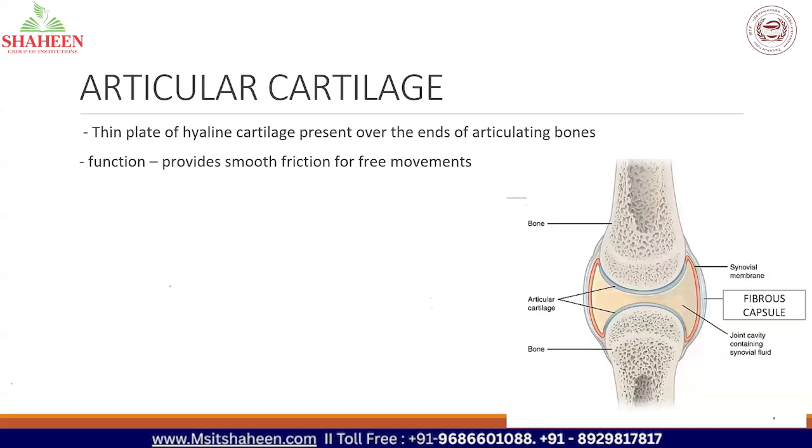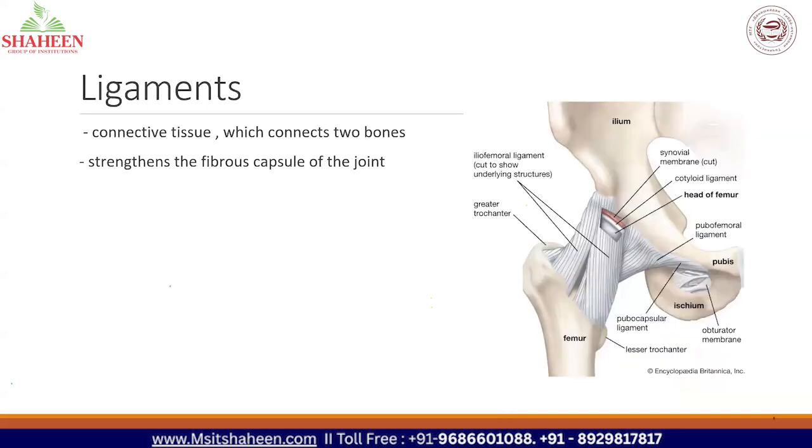Next one is ligaments. Ligaments connect two bones, as you might have studied in your school classes. Again, what is the function? It strengthens the fibrous capsule of the joint. It doesn't strengthen the joint directly, it strengthens the fibrous capsule instead.